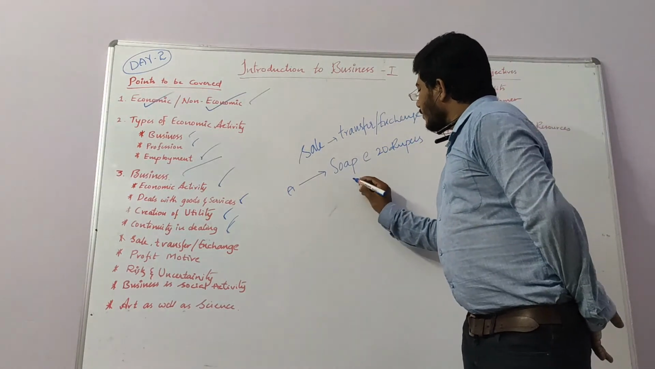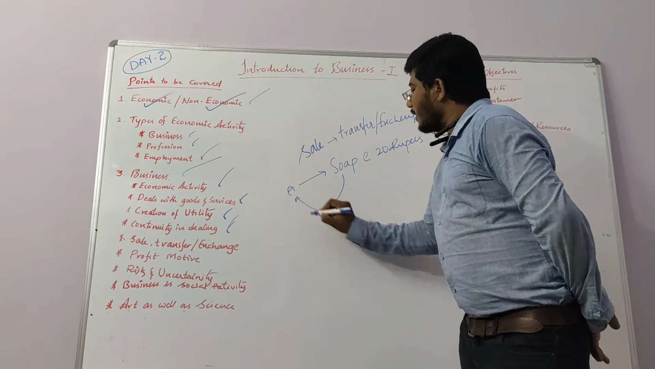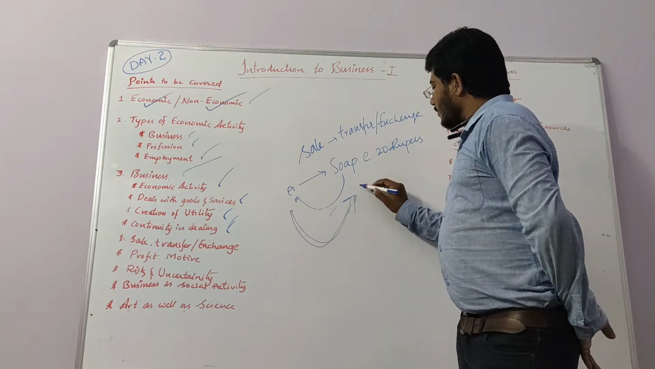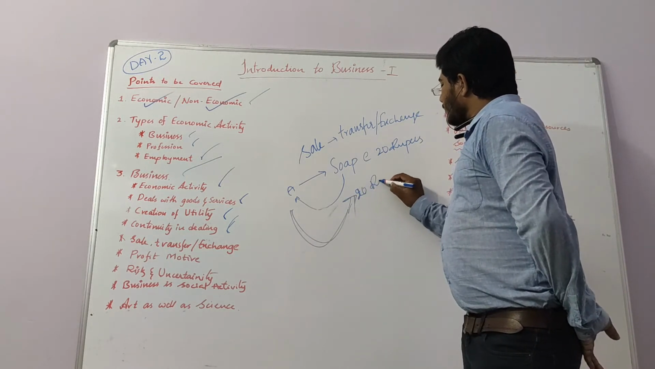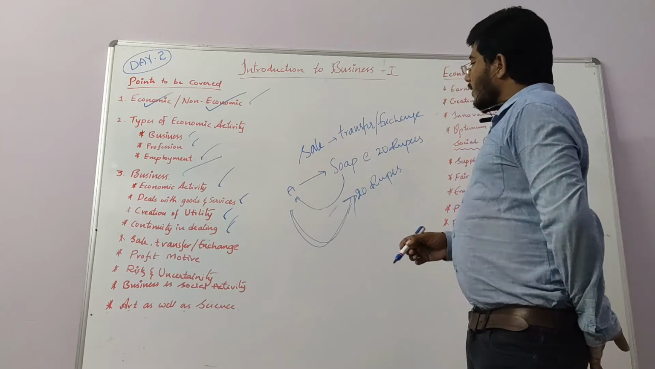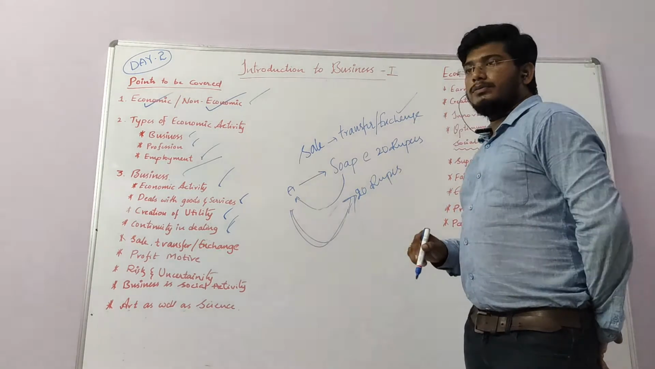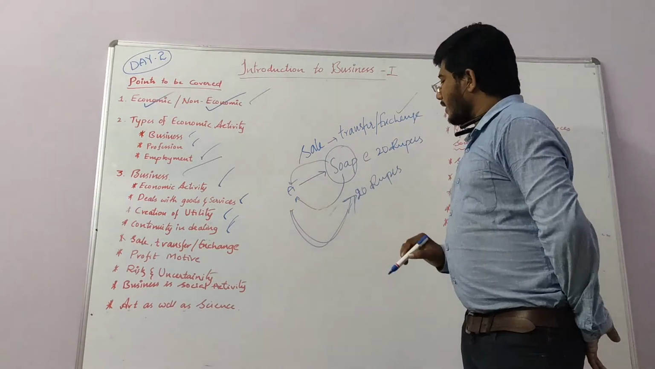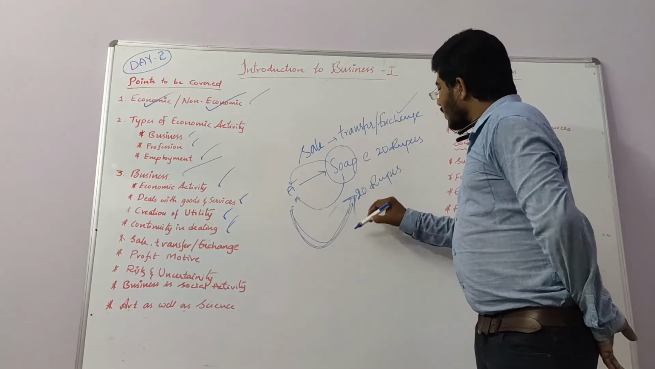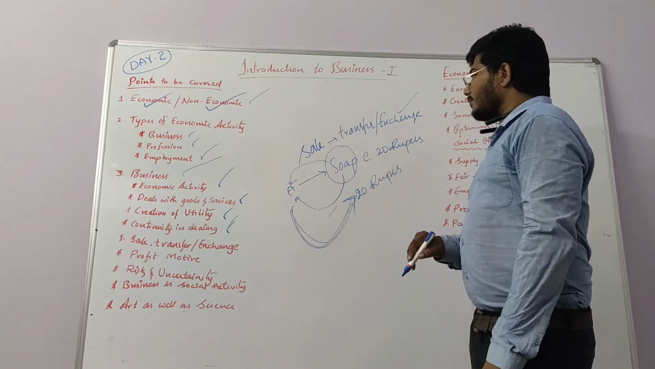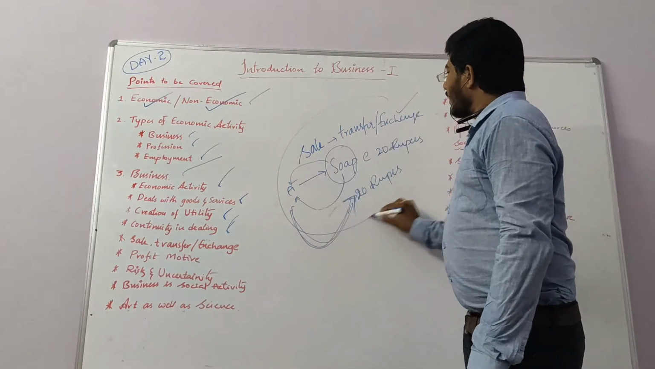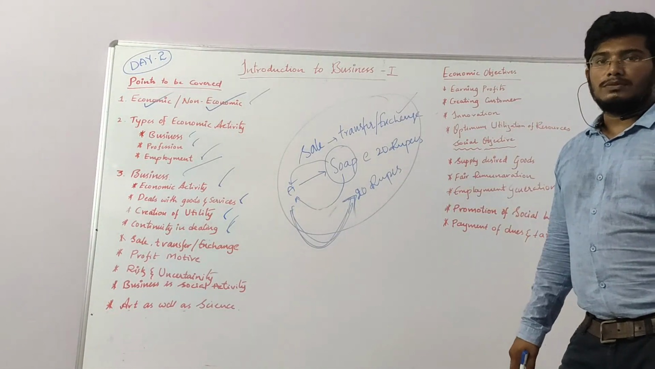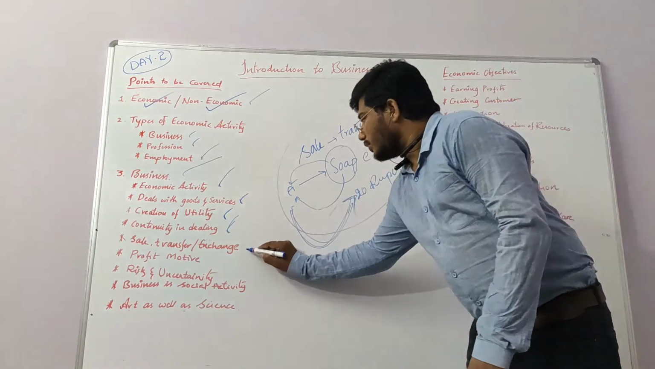The shopkeeper gave the soap to A, and A gave 20 rupees. Here an exchange of goods has happened. What exchange has happened? The soap is taken by A and 20 rupees is charged by the shopkeeper. This is a sale, and there is a transfer or exchange of goods. So this point is over.